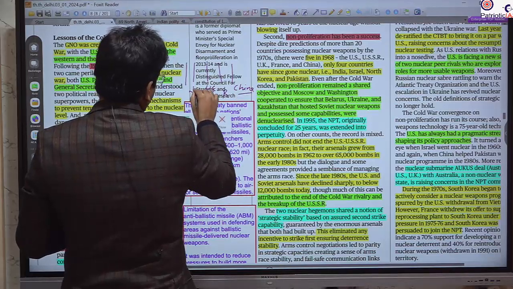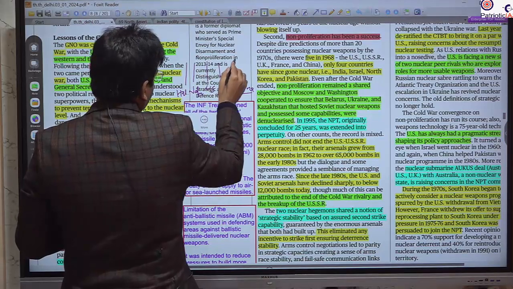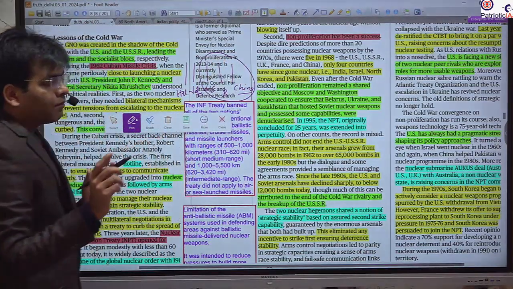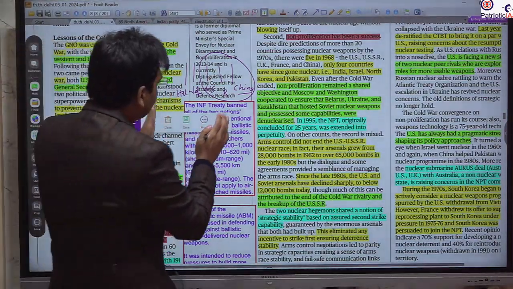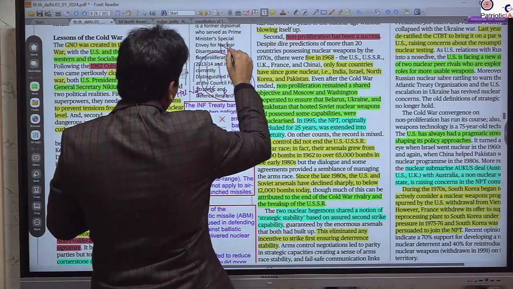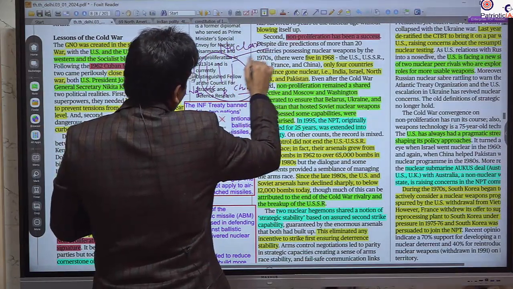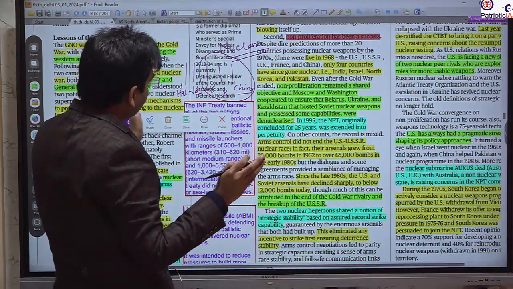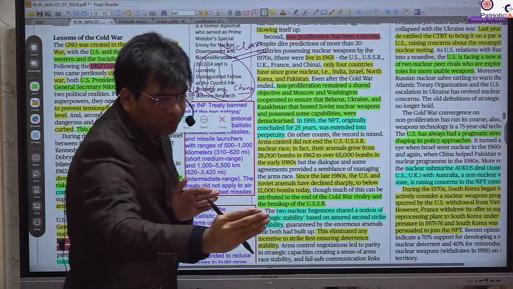This is Japan and this is Italy. These 3 have the nuclear weapon. So under horizontal non-proliferation, whatever the number of the countries with nuclear weapons shouldn't increase. It means if there are 3, preventing others from becoming a nuclear weapon country will be a part of the horizontal proliferation.